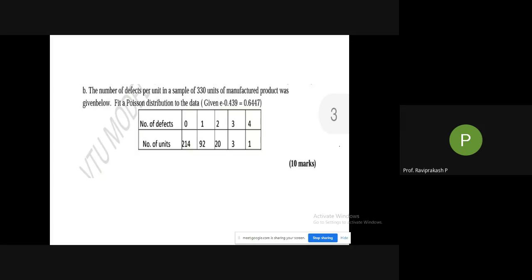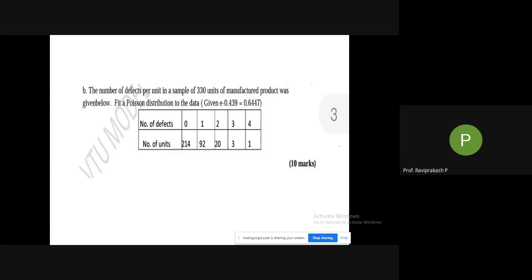In bracket they have given e raised to minus 0.439 is equal to 0.6447. And in the tabular column, first one, number of defects 0, 1, 2, 3, and 4. Next line, number of units. For 0 it is 214, for 1 it is 92, for 2 it is 20, for 3 it is 3, for 4 it is 1.